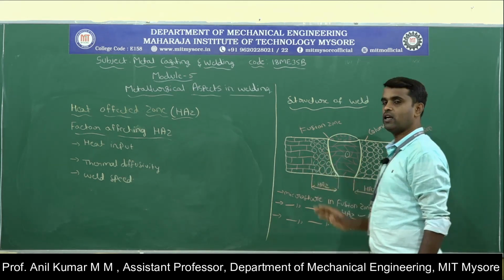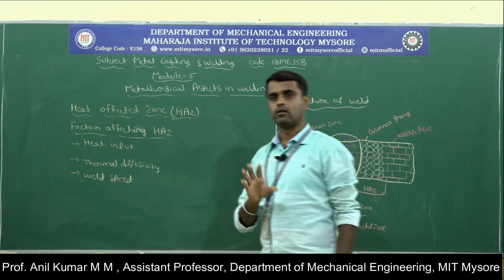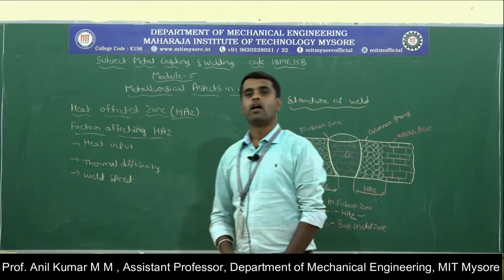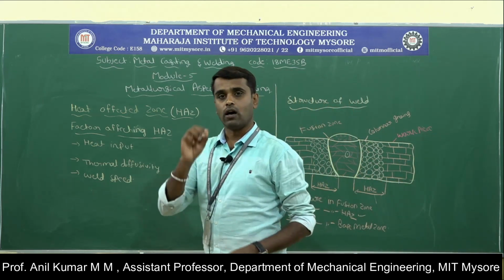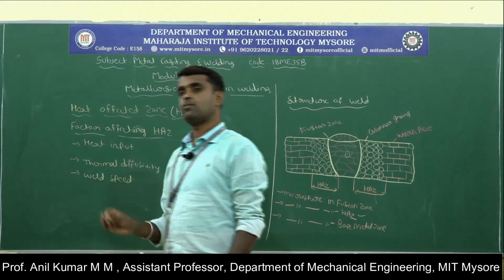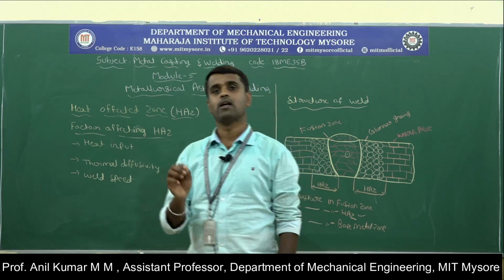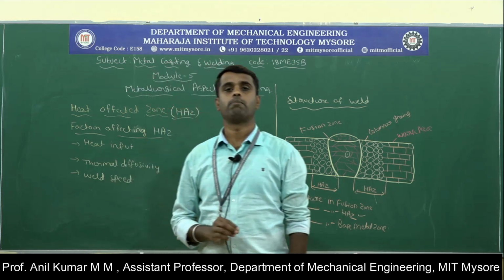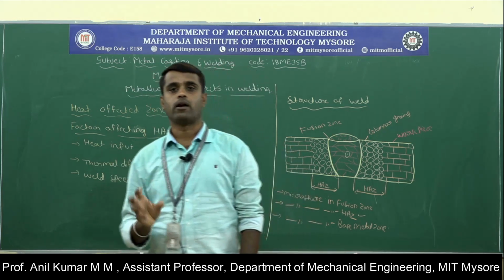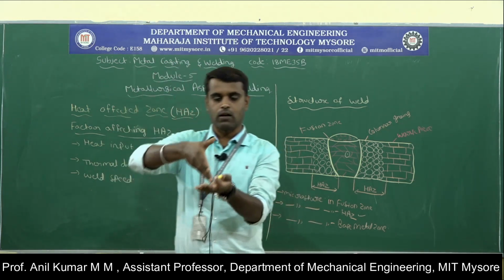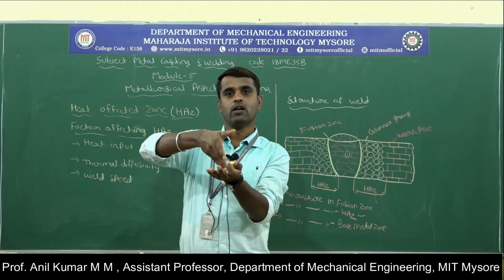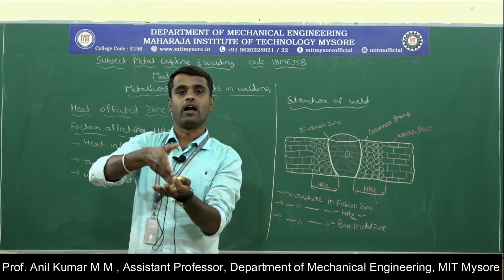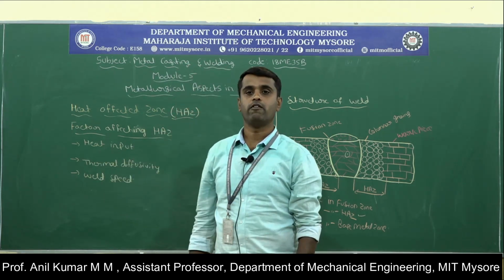Heat affected zone means the zone adjacent to the fusion zone. In the heat affected zone, the base metal will not be melted, but it will be subjected to heating at an elevated temperature for a brief period of time. During the welding process, the heat will be transferred into the edges of the two metal pieces. So the material is subjected to heating at elevated temperature for a brief period of time.